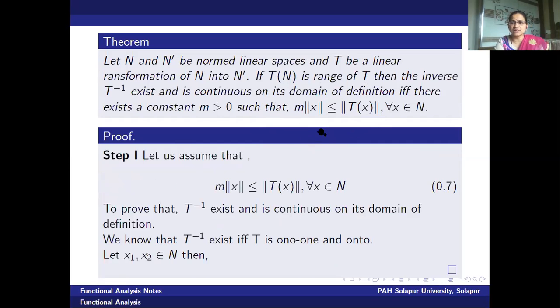Therefore, if we observe, T inverse exists and is continuous, that is, bounded also, if this inequality holds. And this inequality is exactly the reverse of the inequality we use for T bounded. For T bounded, we use norm T of X is less than or equal to K into norm of X. For T inverse bounded, now we are using m norm of X is less than or equal to norm T of X, or norm T of X is greater than or equal to m into norm of X.